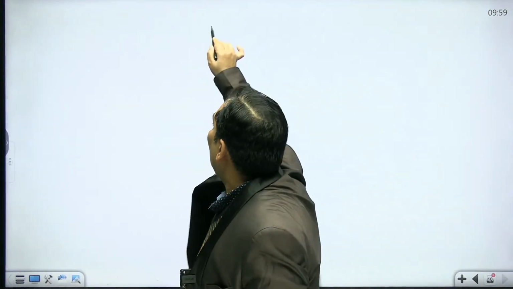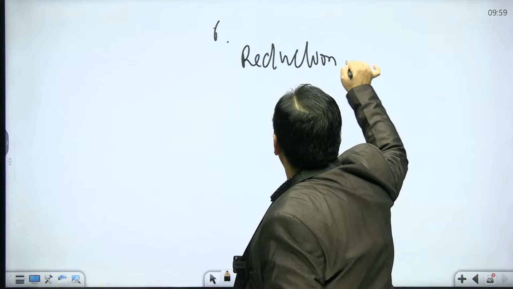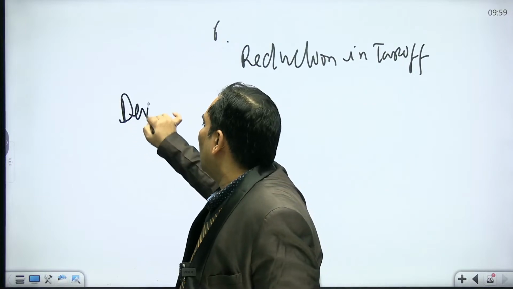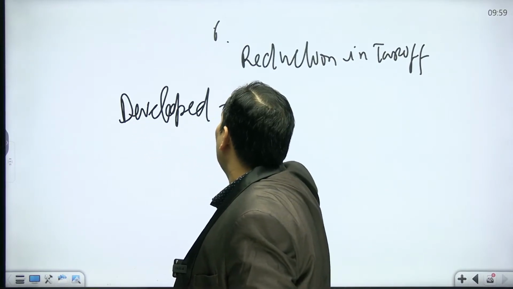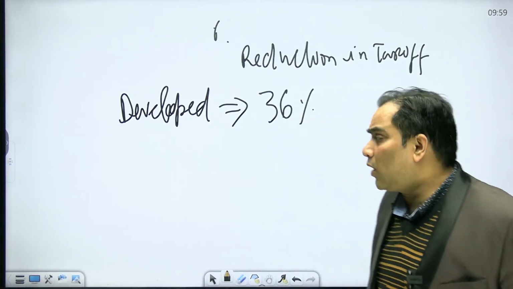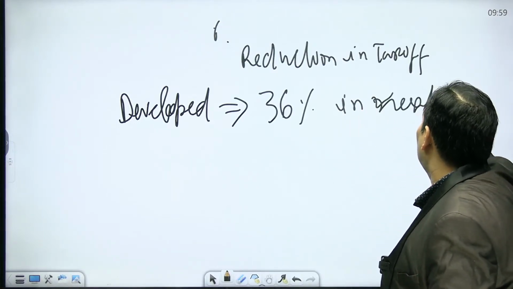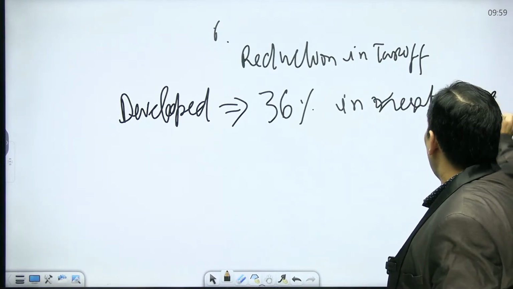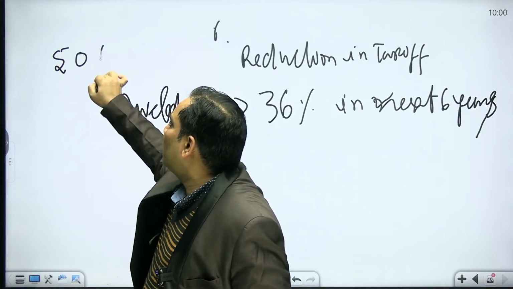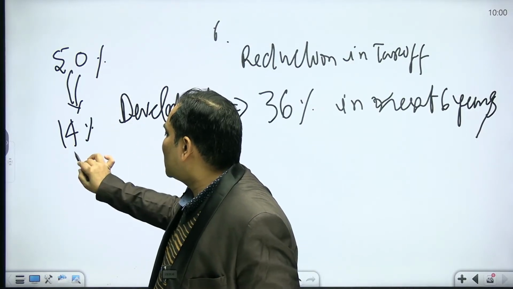Under the reduction in tariff, they made a provision for developed countries. For developed countries, they said that you have to reduce your tariff by 36% in the next 6 years. That means suppose the developed countries are levying taxes at the rate of 50%. So they have to reduce the taxes to 14% in the next 6 years. This was the provision.